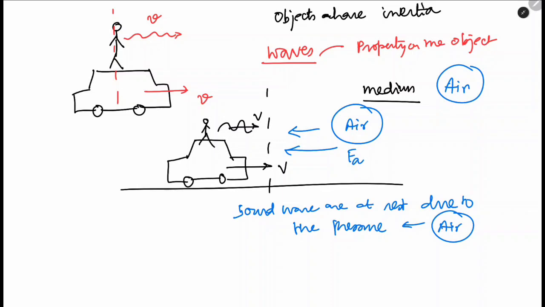So maybe for this reason, the sound wave and the velocity of the car is at zero. Okay. So next he thought, no, this cannot be done. So let's change the wave. And he chose light. Okay.